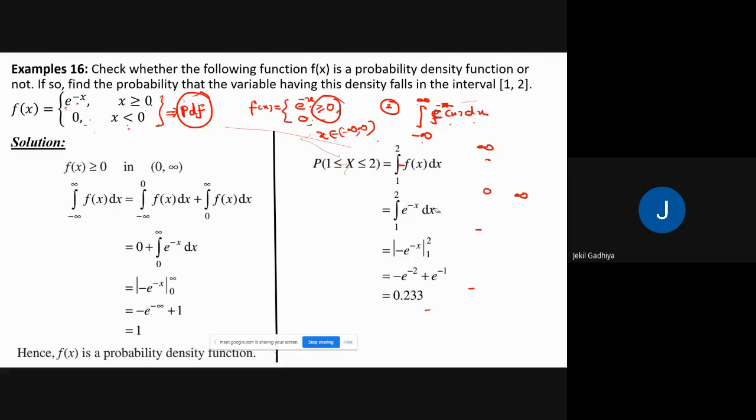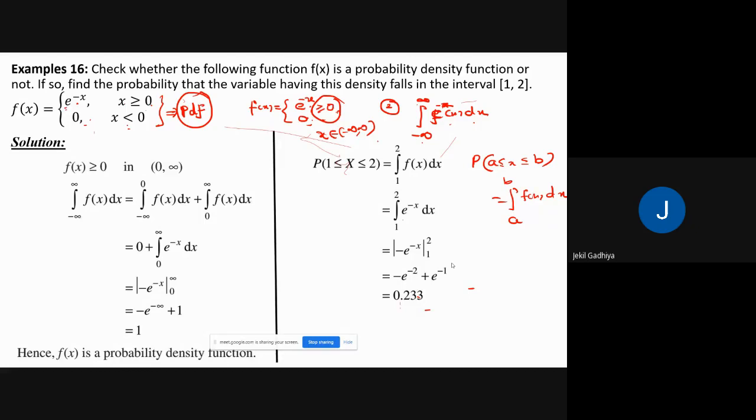Now look here. If you want to find the probability between 1 and 2, what is the general formula? Probability that a is less than or equal to x less than or equal to b is equal to the integral from a to b of f of x dx. In place of a and b, here we have 1 and 2. So the integral from 1 to 2 of f of x dx. If you replace this value in this interval, then it's nothing but 0.23. So this is the example and solution.